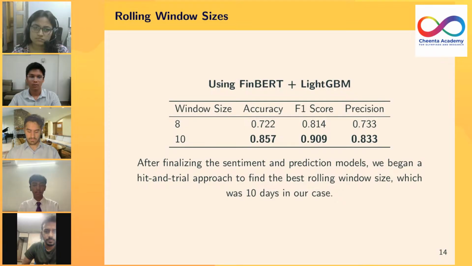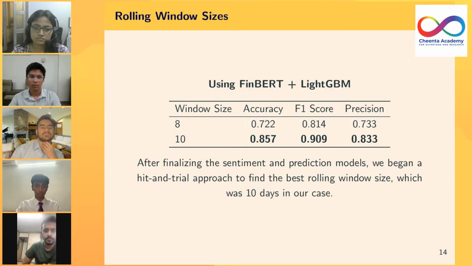Now that we've also finalized our sentiment analysis model, we have to decide an optimum size for the rolling window, also known as the look back window. We employed a hit and trial approach, and we tested with variable window sizes. From experimentation, we found that the rolling window size of 10 days gave us the highest accuracy of 85.7% and an F1 score of 0.9.